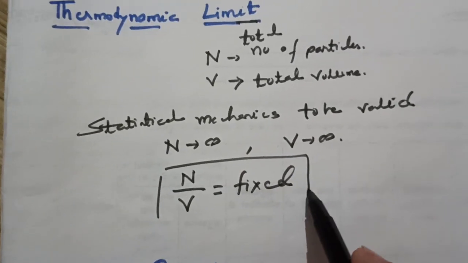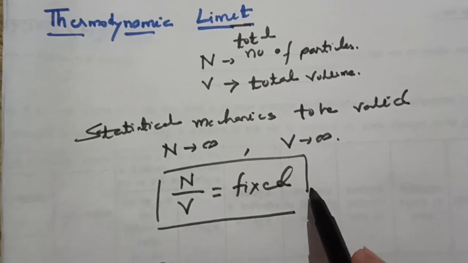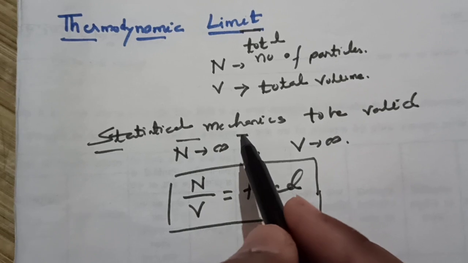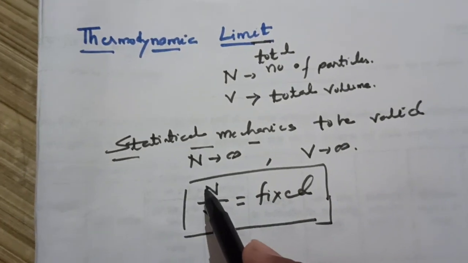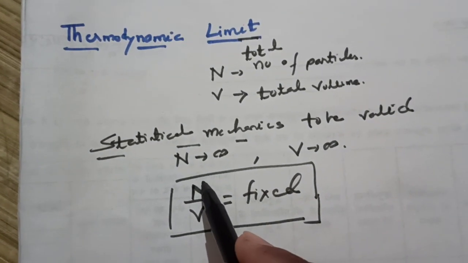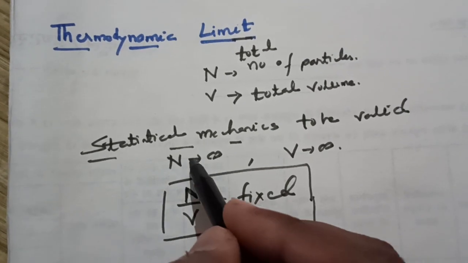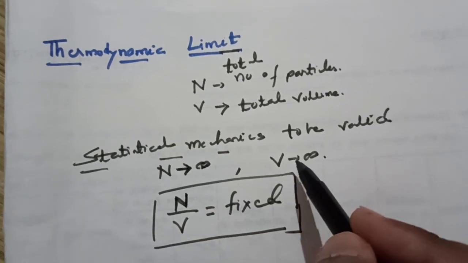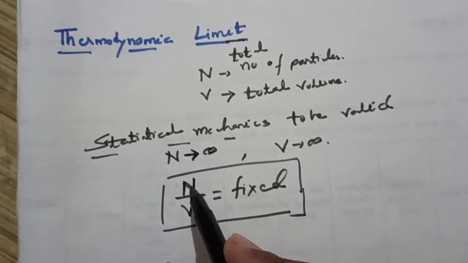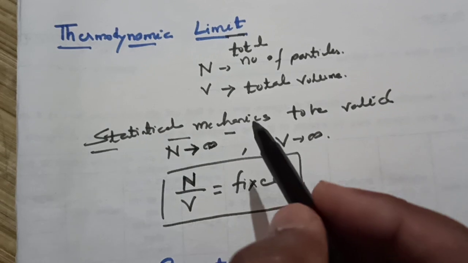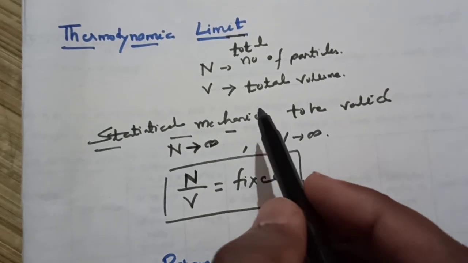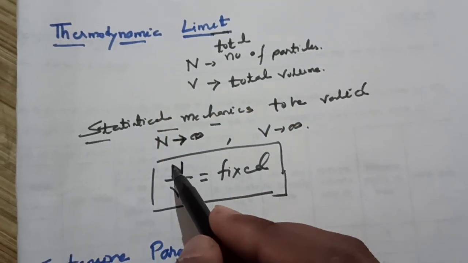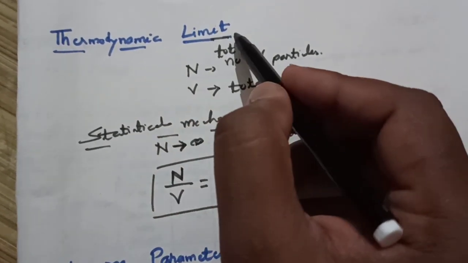When this thermodynamic limit is applied, statistical mechanics is still valid. Meaning that as N tends to infinity and V tends to infinity, the ratio N upon V must be fixed for statistical mechanics to be valid. This property, that N upon V is fixed, is called the thermodynamic limit.